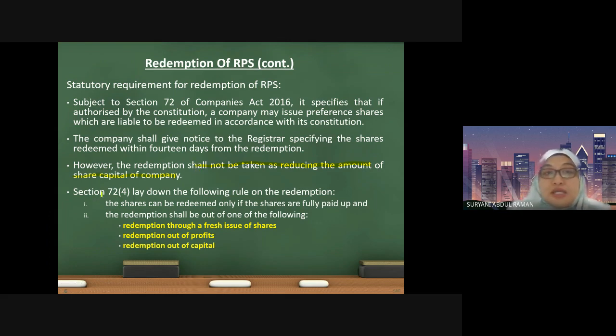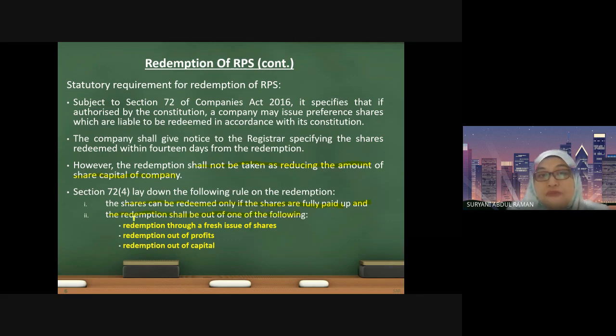so that we can comply with this statutory requirement? According to Section 72, subsection 4, the statutory act rules out the following rule of redemption. It says that the shares can only be redeemed if the shares are fully paid up. Meaning that if the shareholders have already paid the amount of the shares, then only the company can make the redemption. And we have another condition, that the redemption shall be out of one of the following.